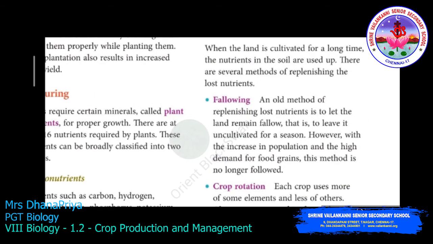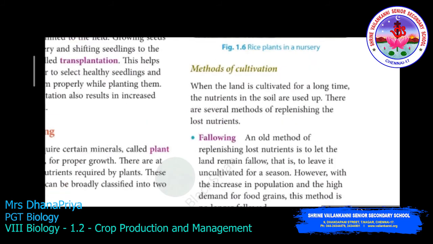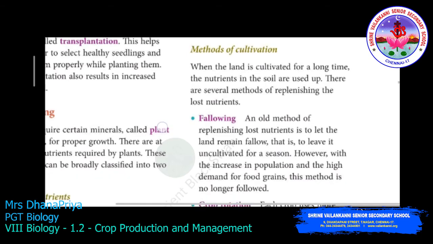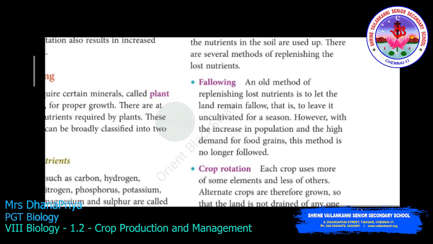Okay, so we are using the methods of cultivation. When the land is cultivated for a long time, the nutrients in the soil are used up. So we should replenish the soil each year. The first method is fallowing. An old method of replenishing the lost nutrients is to let the land remain fallow, that is, to leave it uncultivated for a season. However, with the increase in population and the high demand for food grains, this method is no longer followed.